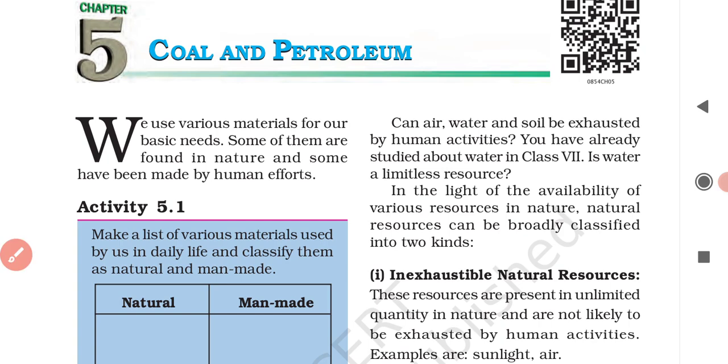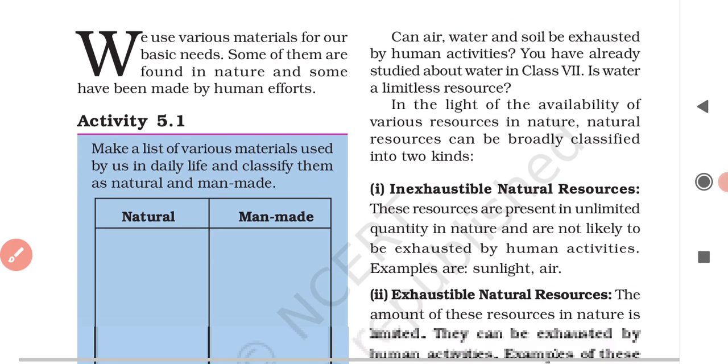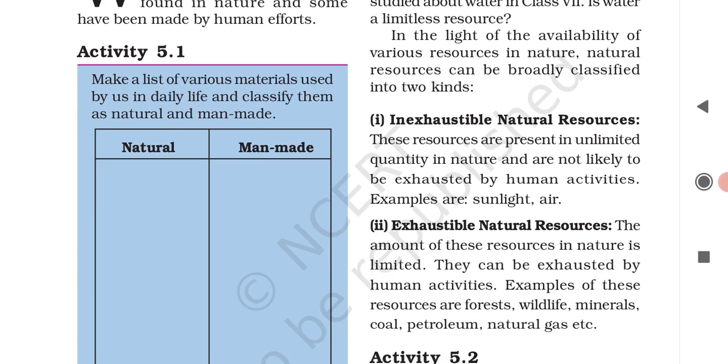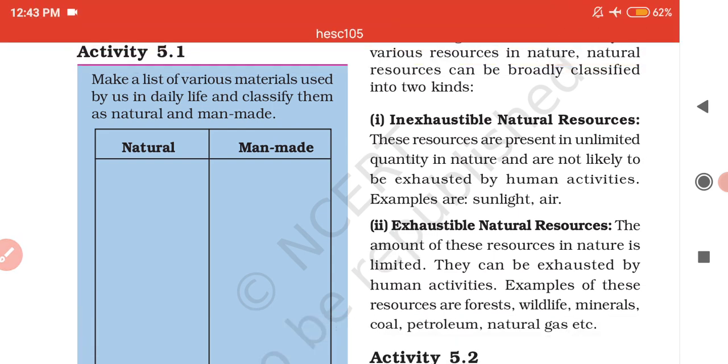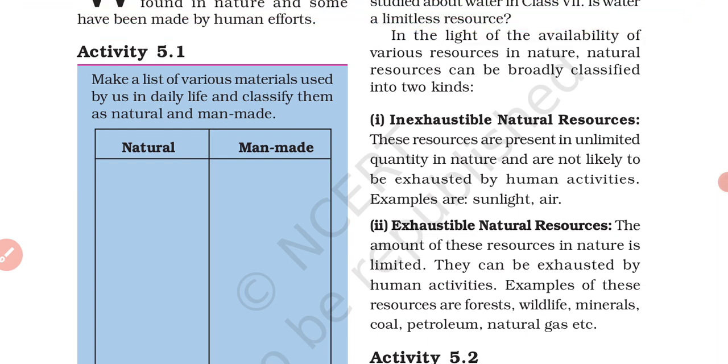All the natural resources can be classified into two main groups: inexhaustible natural resources and exhaustible natural resources. Inexhaustible means something which cannot be used up completely, they are unlimited.